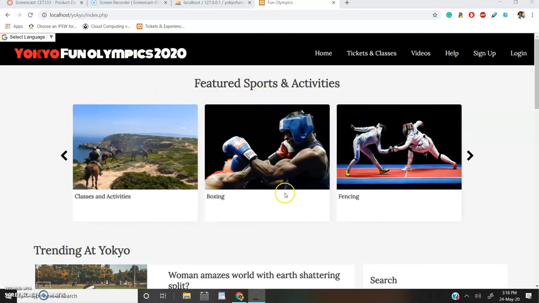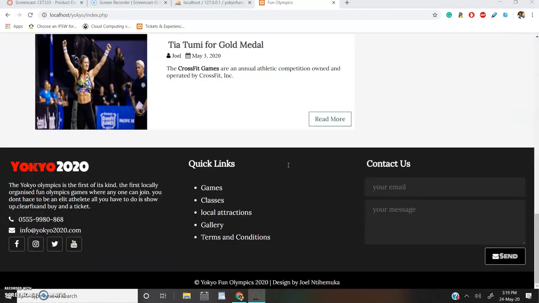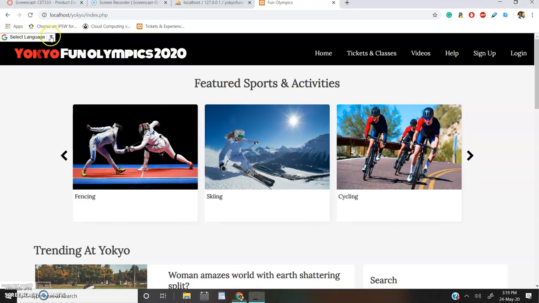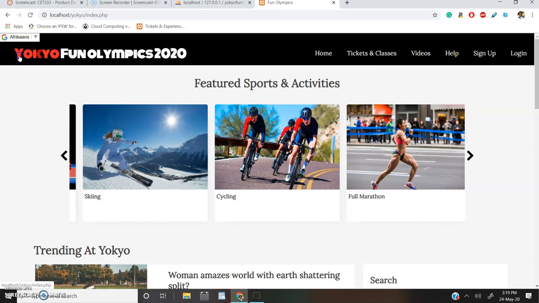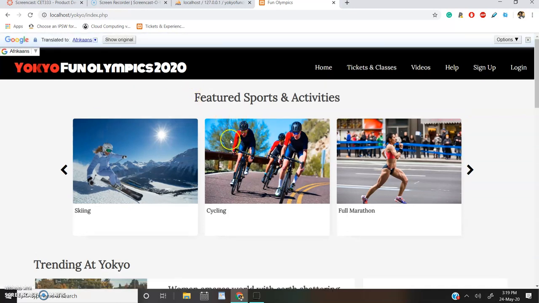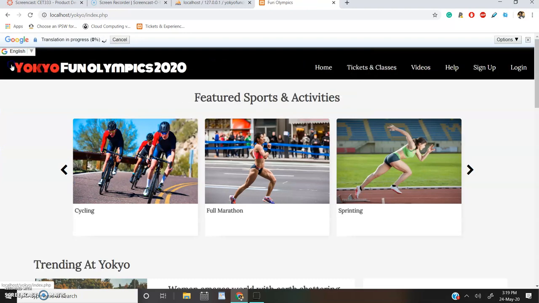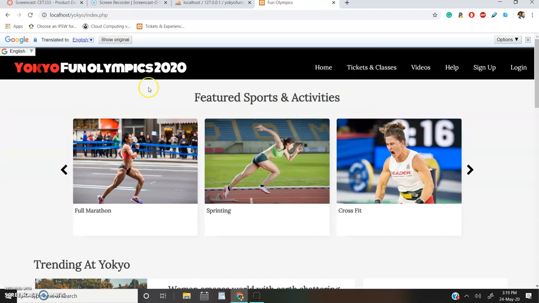As you can see, this is the home page. This is what is featured on the home page. And if you look to the corner here, you can see the Google Translate button, which allows us to translate the website into any language. And this comes in handy, of course, for an international website.